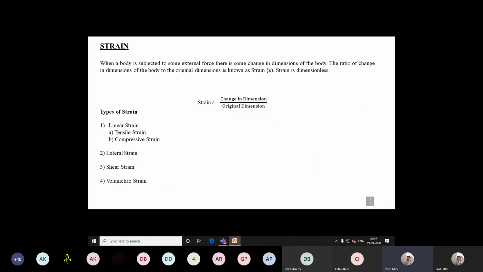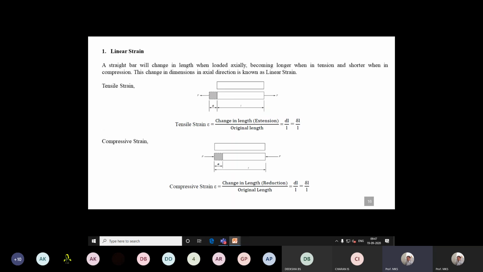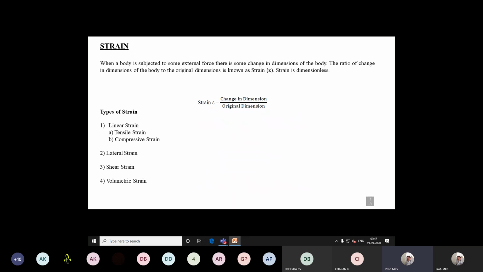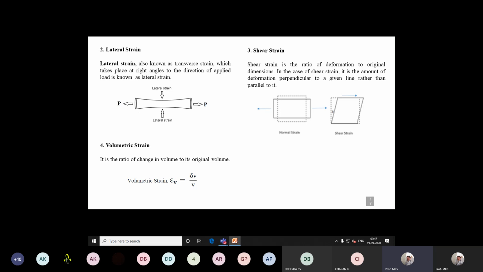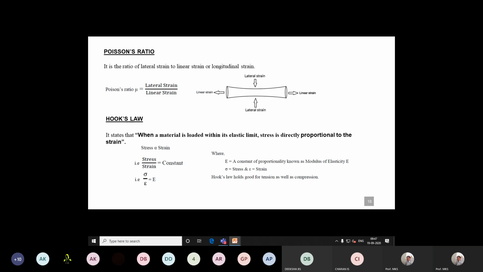So these are different strains. You must be knowing all the equations. The volumetric strain is given by Greek symbol εV, change in volume to original volume. Here comes the basic, as I told, lateral strain, which is given by Poisson's ratio. These definitions are also asked. Poisson's ratio is given by the symbol mu.